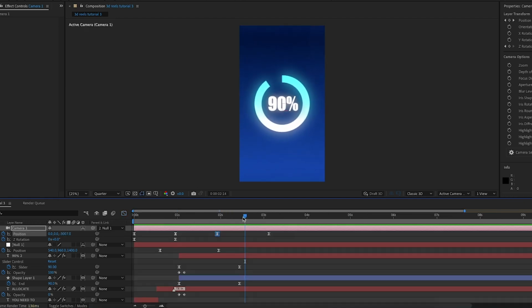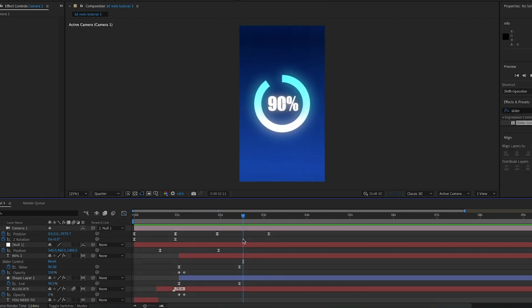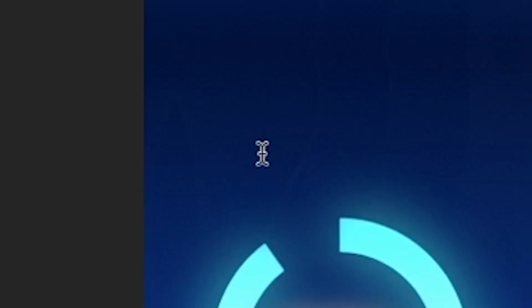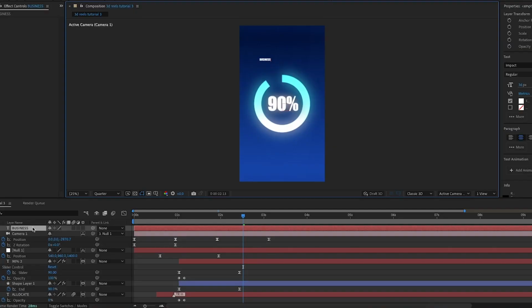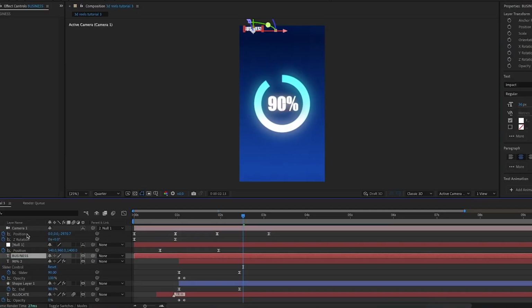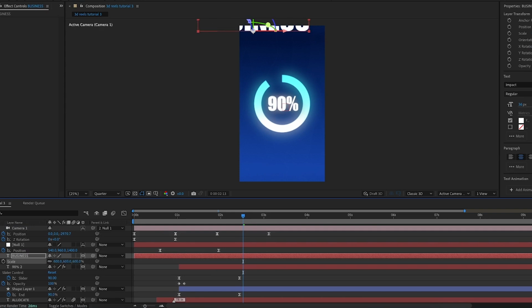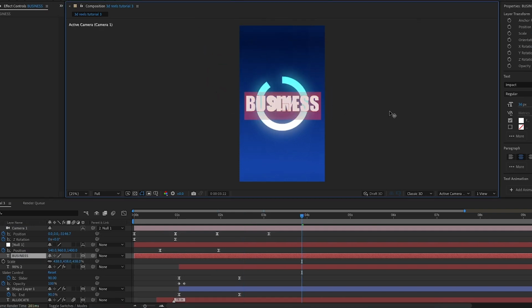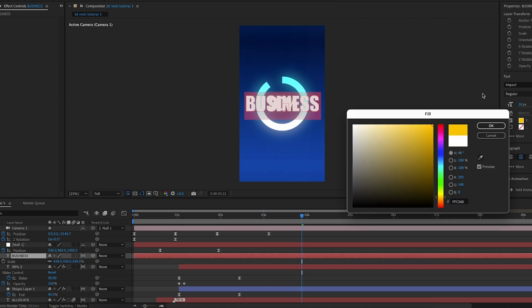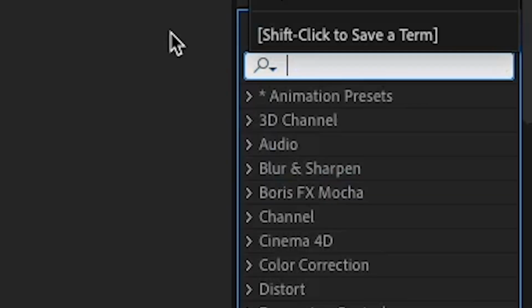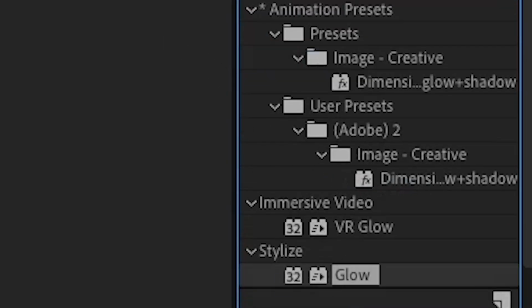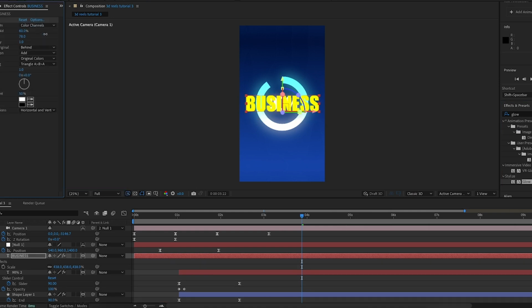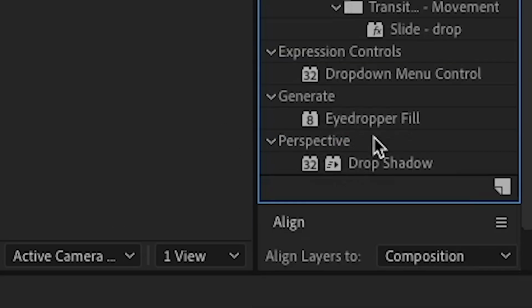And as the voiceover says business, I'm going to get the text tool and type up business in the same impact font, and I'm going to make it 3D and place it below the null. I'll scale it up and position it where I want it to be, which is in the middle of the screen. I'll change the color so that it is orange, and I'll search up glow in the effects and presets and add the glow effect onto the text. I'll increase the radius to around 100. Actually, I'll increase it a bit more, and I'll search up drop shadow in the effects and presets and add that onto the business text.